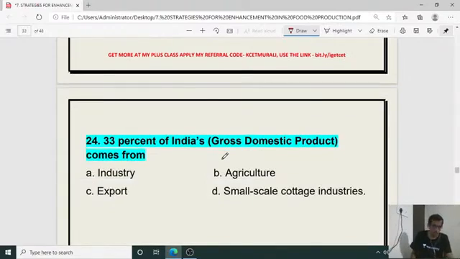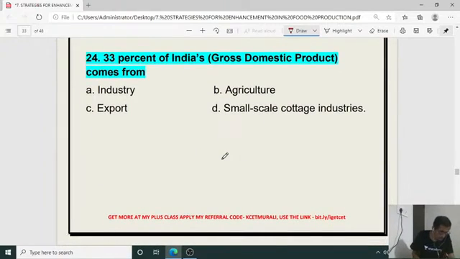So we will complete the 30 questions. Time is less, but don't worry, we will extend for about 5 minutes extra. So 33% of India's GDP, gross domestic product, comes from which sector? Industry, export, small scale cottage industries, or agriculture. So for the 24th question, the right answer is B.